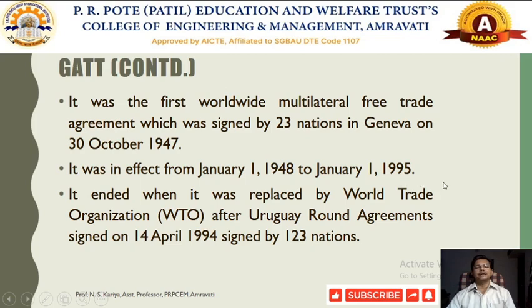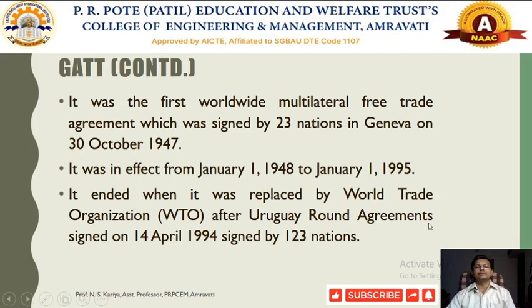After January 1st, 1995, it was replaced by the WTO, the World Trade Organization. On 14th April 1994, 123 nations met in the Uruguay round. This is called the Uruguay round agreement.